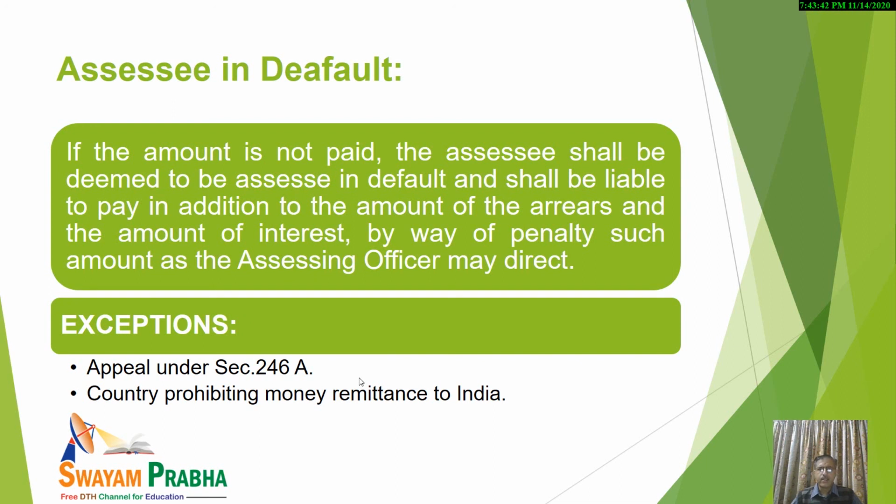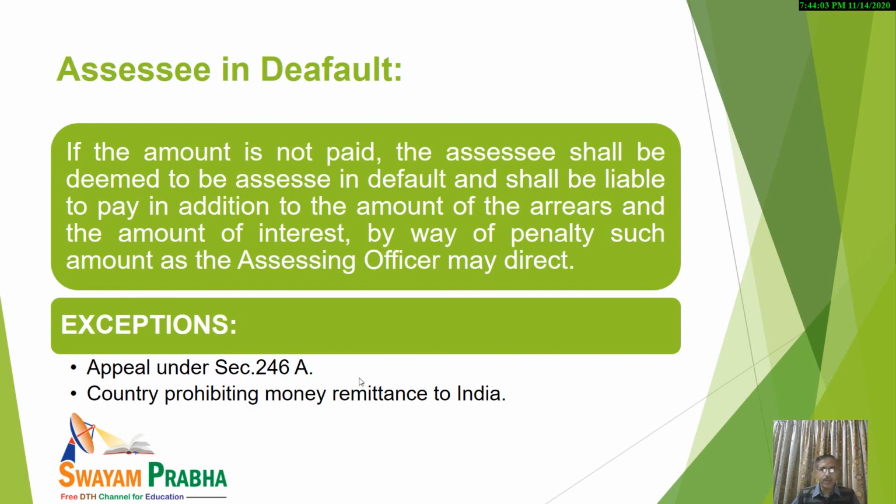And in that case, in addition to the amount already recoverable from that assessee and the amount of interest, some additional amount may also be there by way of penalty, as the assessing officer may direct. So it should be noted.